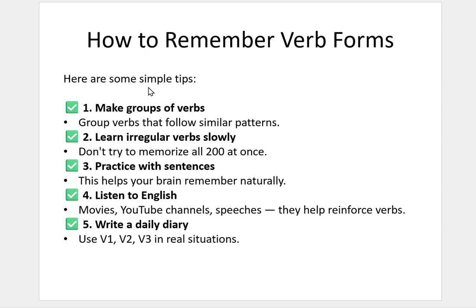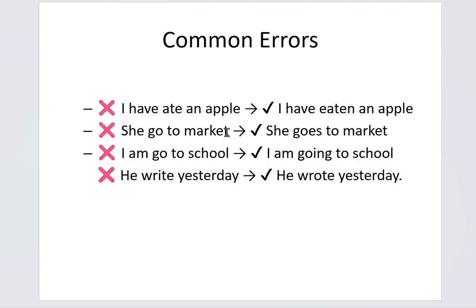Many learners make mistakes with verb forms. Here are some easy corrections. I have ate an apple. I have eaten an apple. I have ate an apple is a wrong sentence and the correct form of this sentence is I have eaten an apple. She go to market. It is a wrong sentence. The correct form of this sentence is she goes to market.